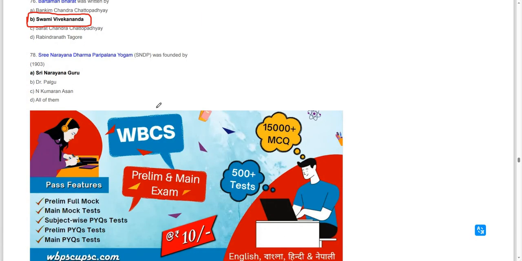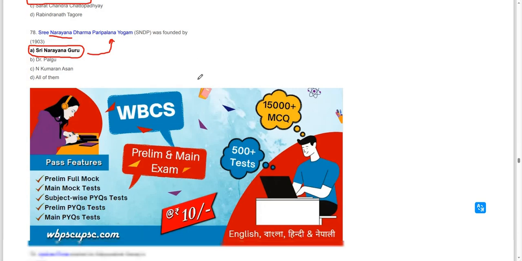Moving on to the next question. Sri Narayana Dharma Paripalana Yogam, SNDP, was founded by Sri Narayana Guru in 1903.